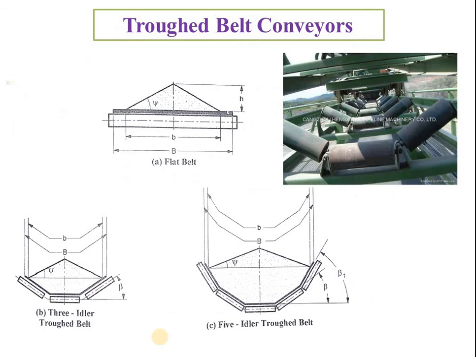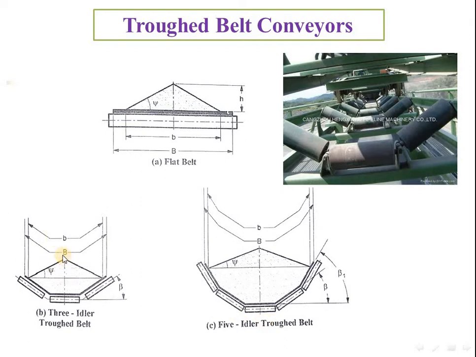The next one is the trough belt conveyor. See here, this is a single roller, and when we use multiple rollers or idlers to transport the material, we can increase the mass capacity. See here, these are three idlers or three rollers, and above this there is a belt, and we can transmit more material compared to the single roller. With three idlers it is a trough belt conveyor, and we can go for five idlers. Again we increase the mass capacity.